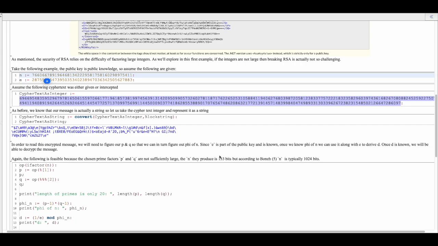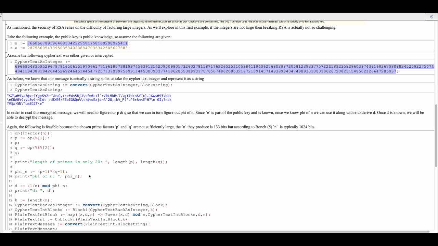Since E and n are both part of the public key, they're known. So what we need to do is calculate phi of n so that we can then derive D.